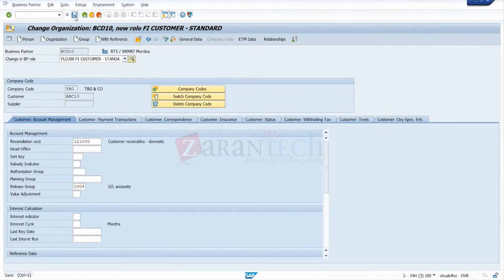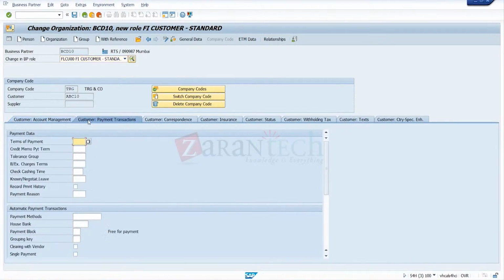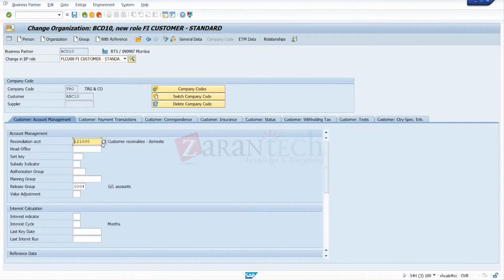There will be no new number for it, because the number is already taken from the customer account. You may fill the payment terms also here for the final company code data. You save this one. Customer account mandatory entry.